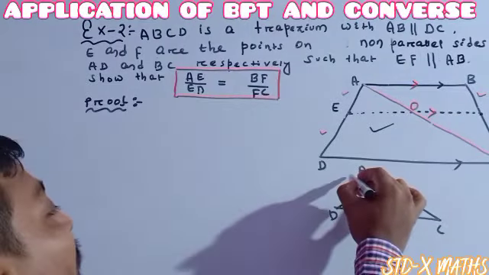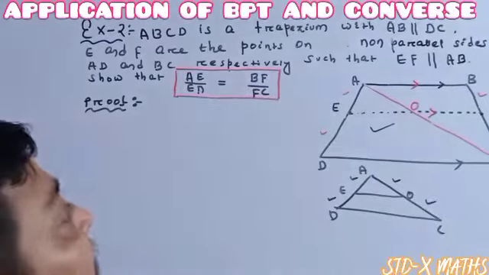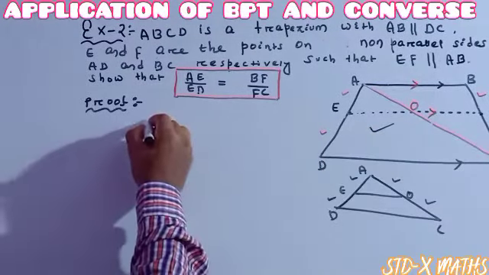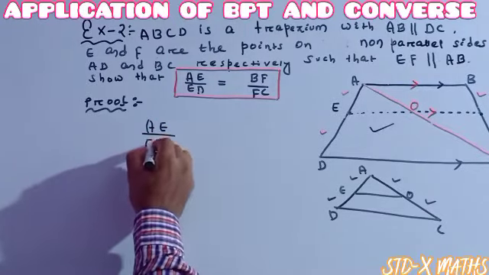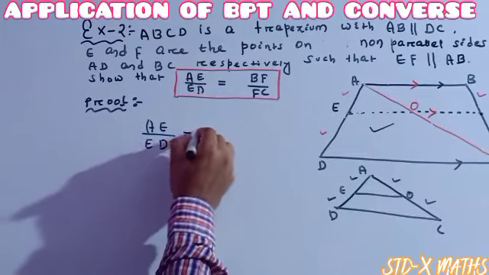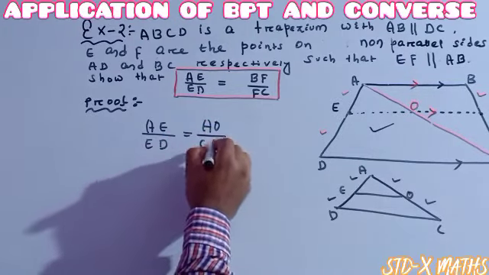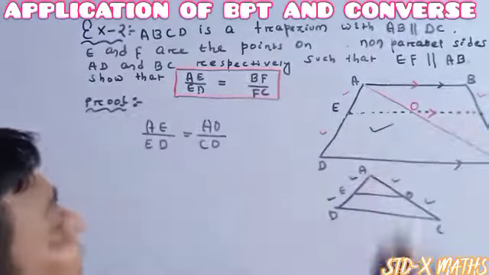So as per our Thales theorem, this one by this one is the same as this one by this one. So directly here I am writing, according to the Thales theorem, we can write AE divided by ED is our AO divided by OC. It means this one divided by this one is equal to this one divided by this one.